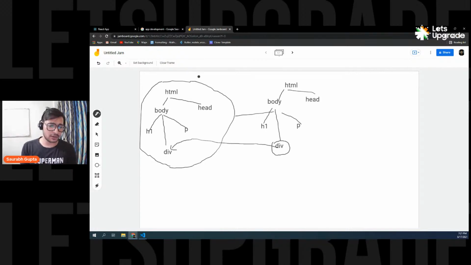Sudhir is saying without refreshing called as SPA. No, actually, SPA is not about refreshing. SPA is about how many pages you're using in your website. In a React application, you have a single page, right? Yesterday I explained why it is called SPA, why whatever you create with React is called a single page application, because you only have one page. That's it, index.html. And you create components, and you simply replace and put components on that page. You don't change the page. That's why it is called SPA. Is that clear, everyone?